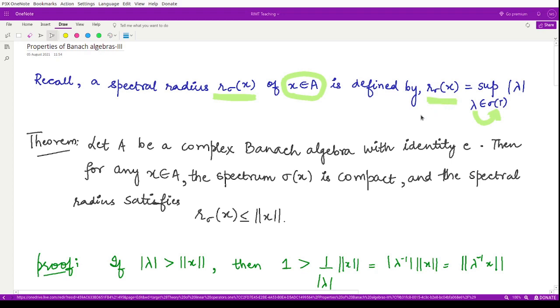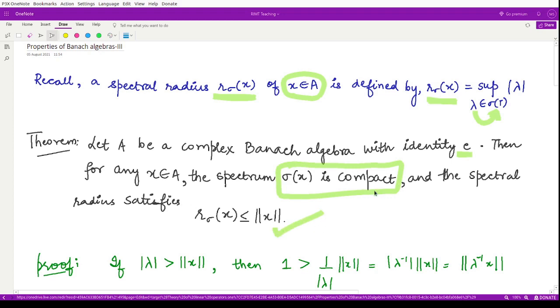Based on this, we have another result which says that this spectral radius is bounded by the norm of x. The theorem says that if A is any complex Banach algebra which also has an identity E, then the spectrum is compact. This is the first thing, that sigma of x is compact, and moreover the spectral radius satisfies this property.